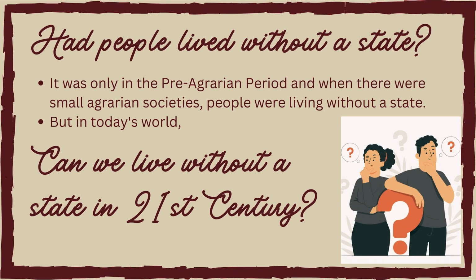Now, after learning all this, we have got a pretty good idea and understanding of what the state is, and we have got an answer to our question: had people lived without a state? So yes, there was a time when people could live without the state. It was in the pre-agrarian period, and when there were small agrarian societies, people were living together even without a state. But in today's world, can we live without a state in the 21st century? You know the answer to this now. Let me know in the comment section below.